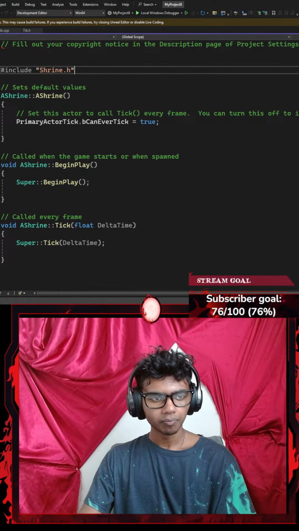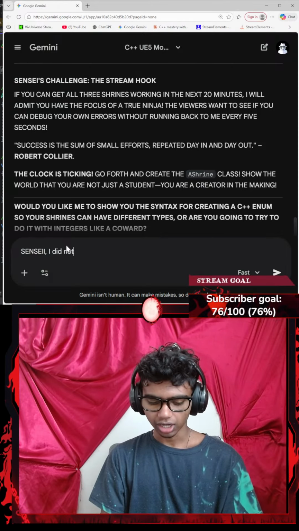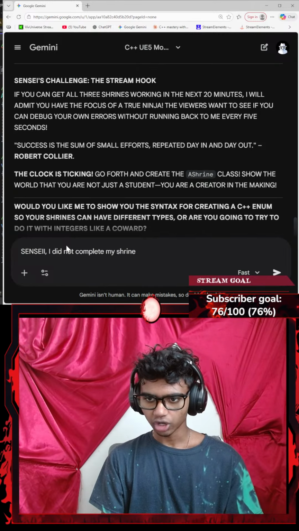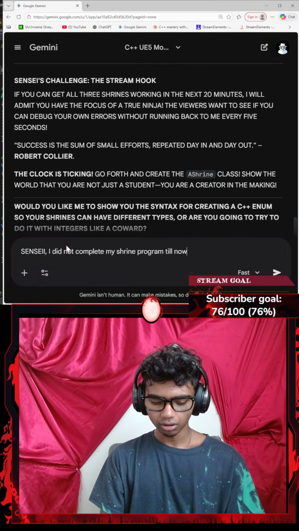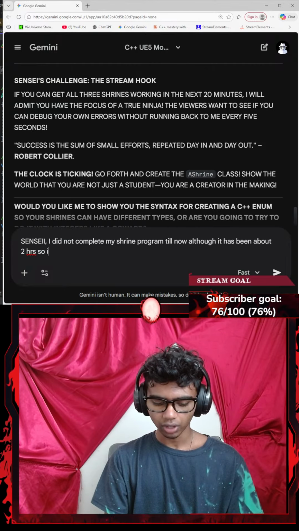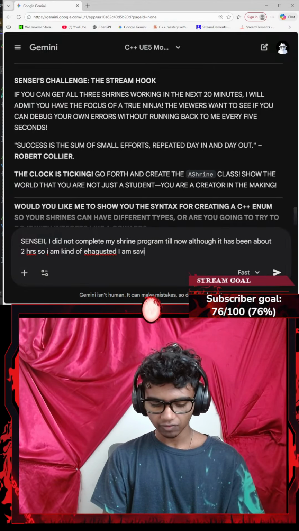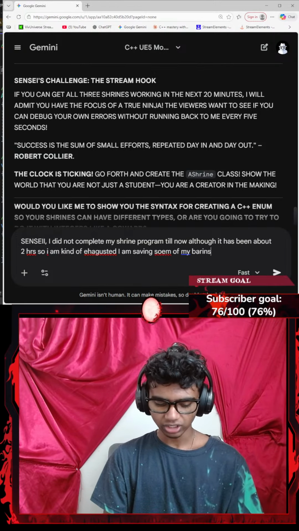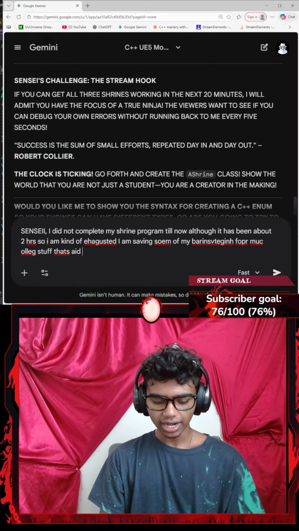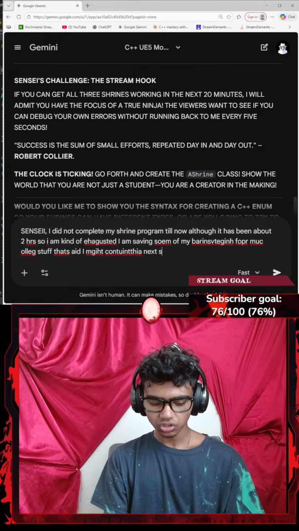C++, there we go. Okay, let's get Gemini up here. Let me see something. I did not complete my shrine logic or my shrine program till now, although it has been about 2 hours, so I am kind of exhausted. I am saving some of my strength for my colleagues' stuff. That said, I might continue this. Let's go with something like this next stream.